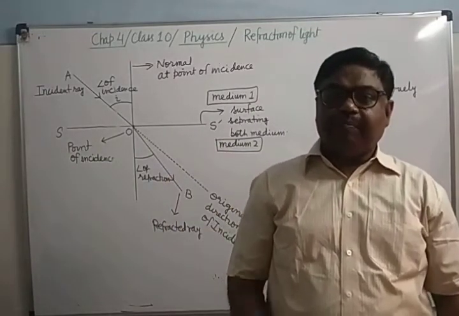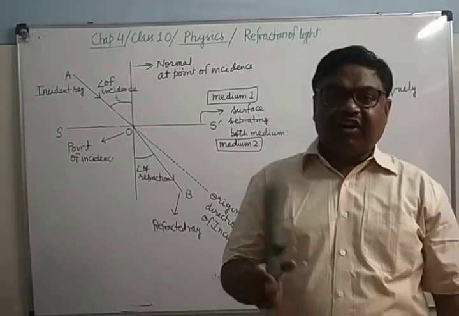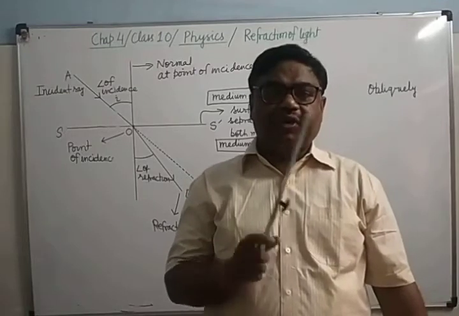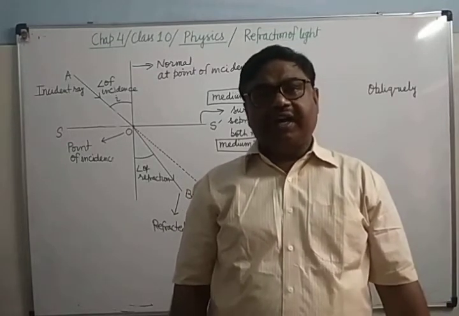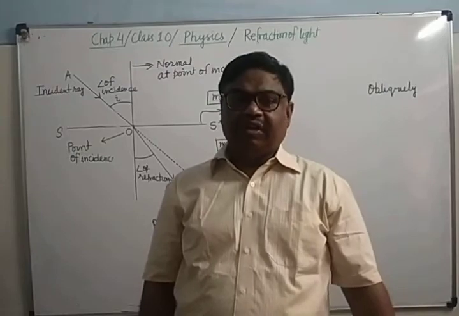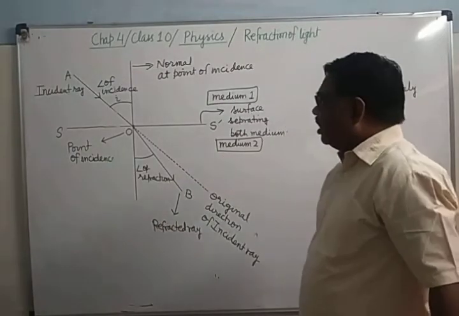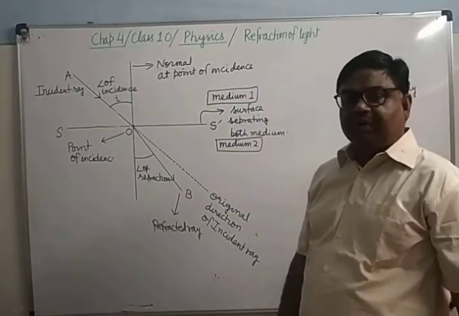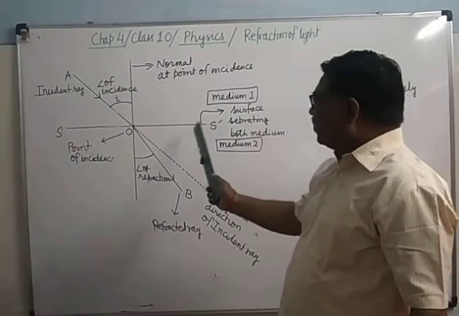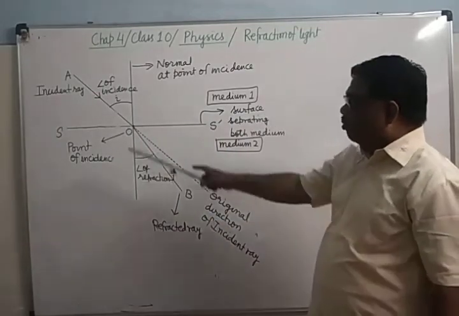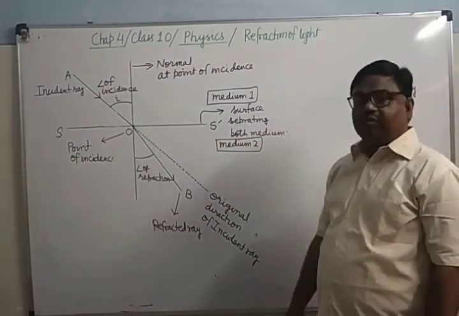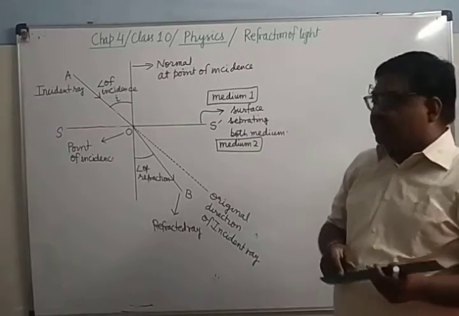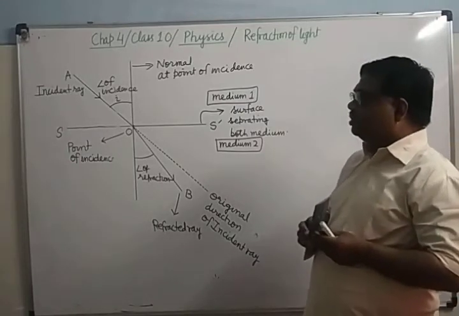It is the phenomenon of bending of a ray of light at the surface separating both mediums when it goes obliquely, that is, slantingly, from one optical medium to the other.